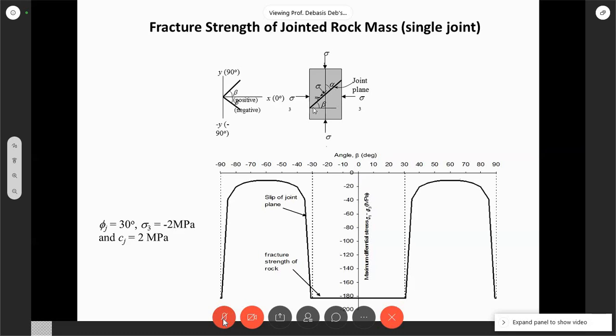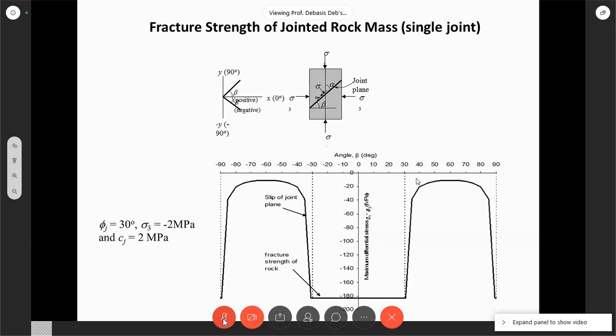That means what is happening, you see, if beta is equal to 0 degree, the value is very high. Now as this joint pattern gradually goes up, beta is increasing. Up to 30 degree, it is completely controlled by the property of the rock.